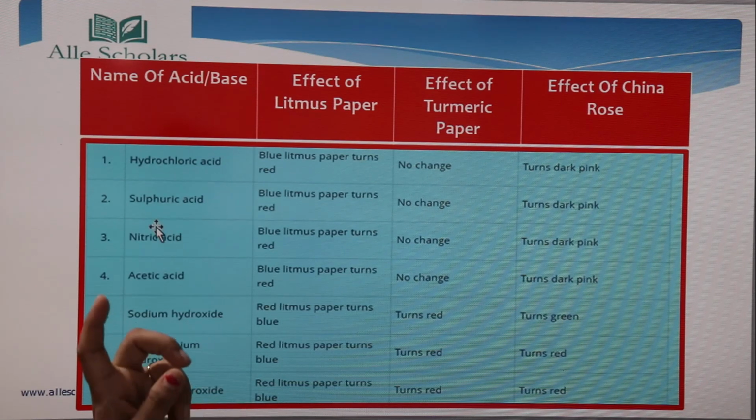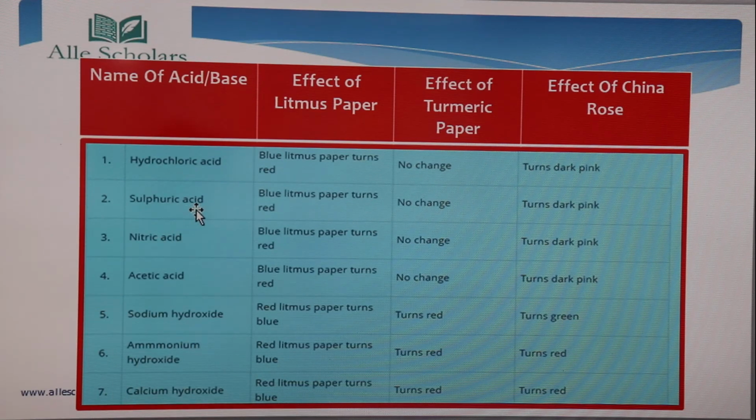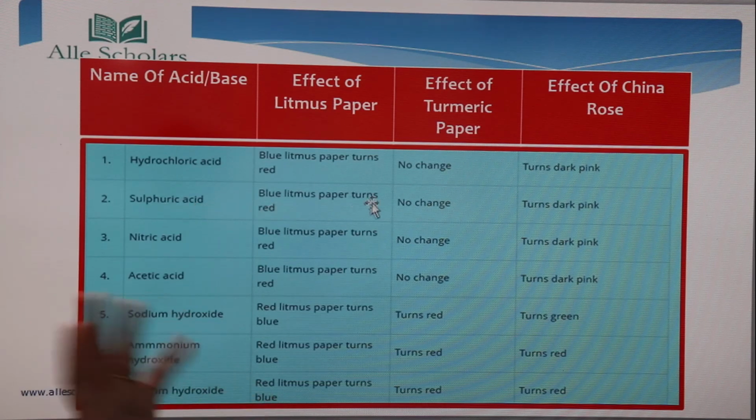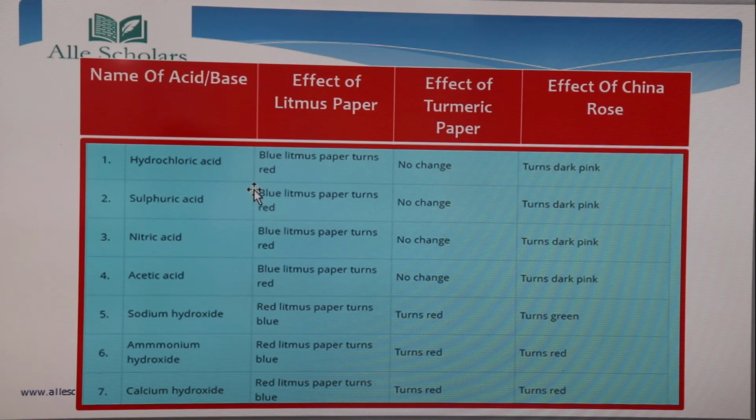Okay, similarly there is sulphuric acid, again it's an acid, so same pattern is going to be there. Blue litmus paper turns red, effect of turmeric paper no change and China rose turns dark pink. Then nitric acid, again it's an acid. Blue litmus paper turns red, no change, turns dark pink. Acetic acid, it's again an acid. Blue litmus paper turns red, no change, and turns dark pink.